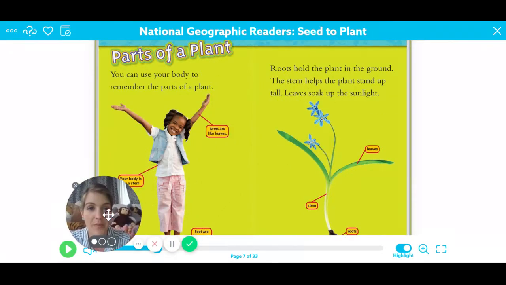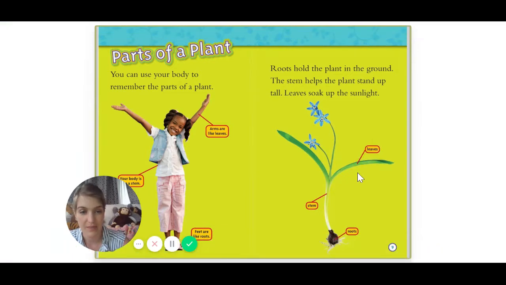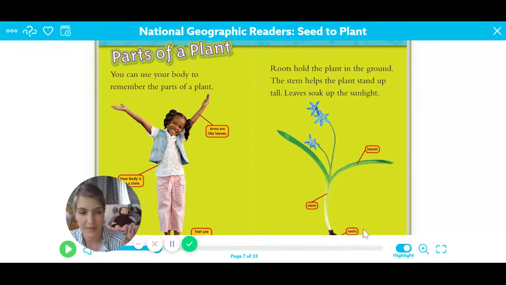Roots hold the plant in the ground. The stem helps the plant stand up tall. Leaves soak in sunlight. So we see that this text feature here is called a diagram. You have a picture of something and then words pointing to the different parts of it. So leaves, stem, and roots.